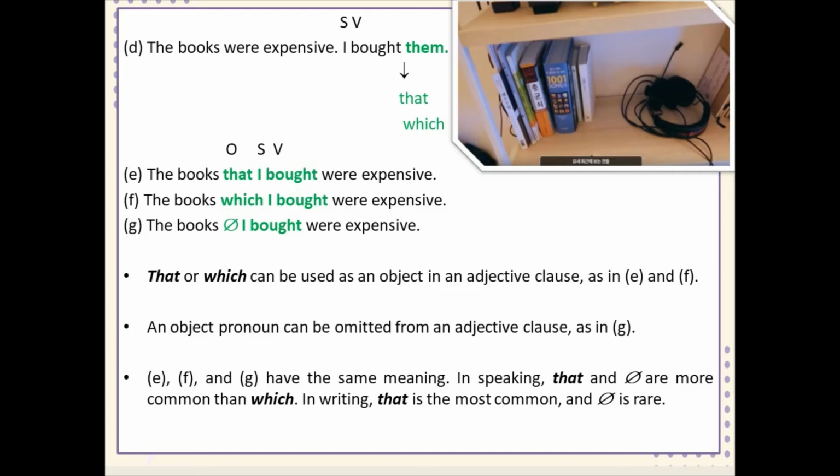Okay, now we are going to use that or which as an object in an adjective clause, as we can see in E and F. The books that I bought were expensive. In here, that replaces the object pronoun them. In F, the books which I bought were expensive, which in here replaces the object pronoun them.